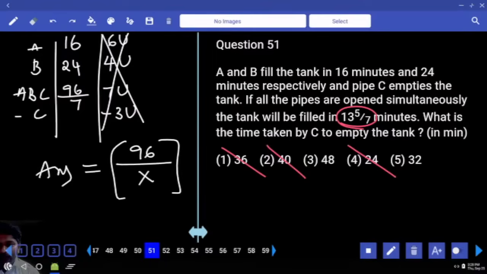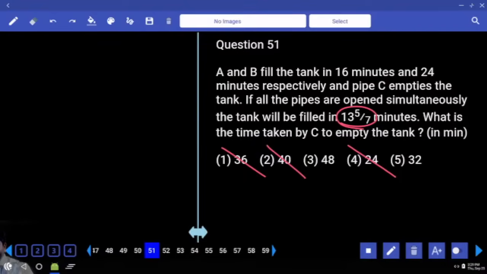A can fill the tank in 16. B can fill the tank in 24. If C empties the tank in 24, if B's time and C's time are the same, one is inlet, the other is outlet, which does zero work there. There is a tank.